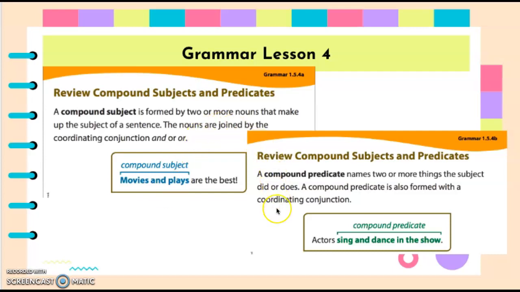Now let's look at compound predicates. A compound predicate names two or more things the subject did or does. A compound predicate is also formed with a coordinating conjunction. In the example below, actors sing and dance in the show. Sing and dance in the show is the compound predicate because it names two things the subject did using the coordinating conjunction and.